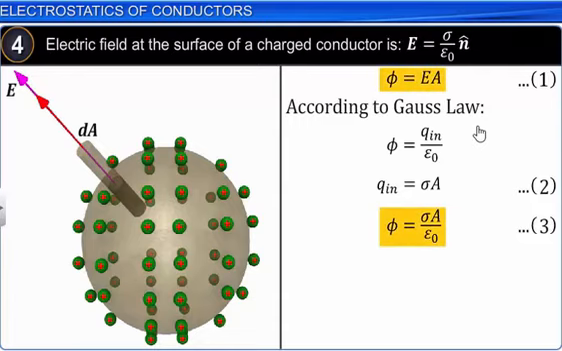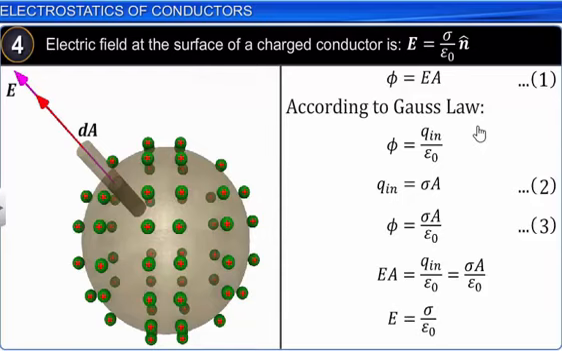Now equating equation 1 and 3, we get EA equals sigma A upon epsilon naught. Both the side area gets cancelled. We get E equals sigma upon epsilon naught, which is the expression for the electric field at the surface of a charged conductor. This will be the magnitude of electric field at the surface of a charged conductor. So you can say electric field depends on the charge density sigma and the epsilon naught value.